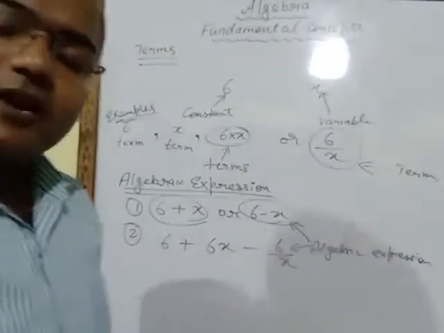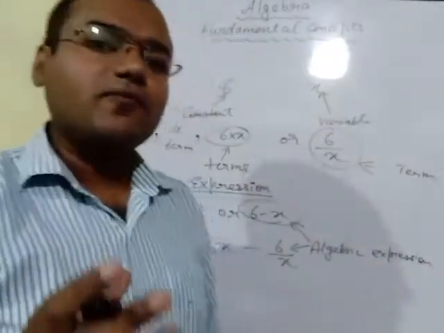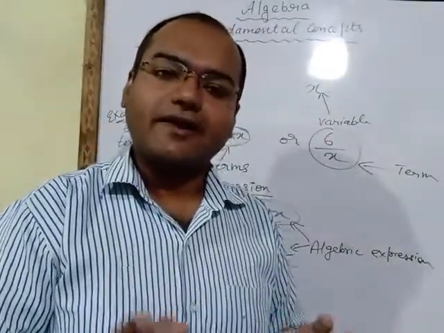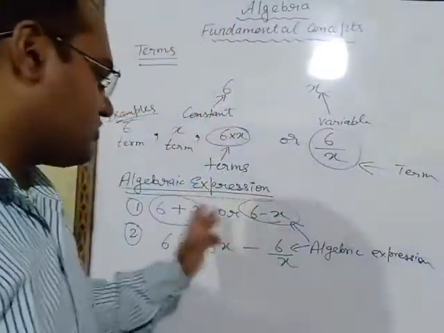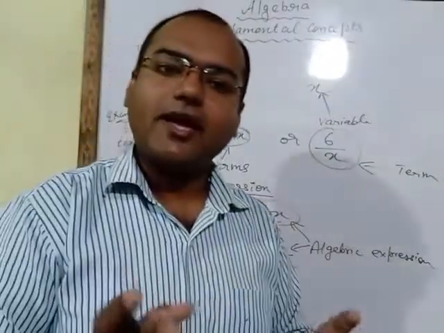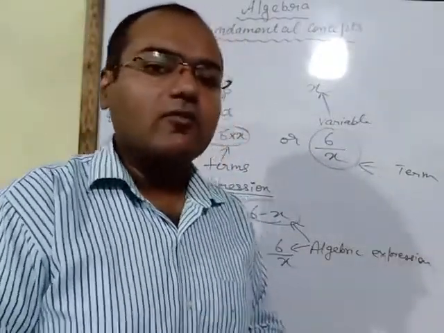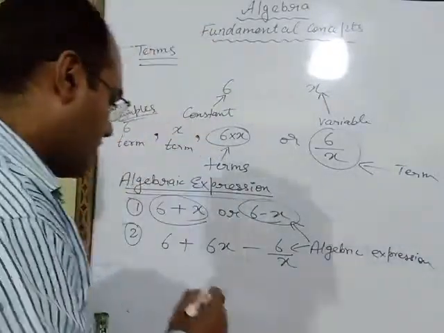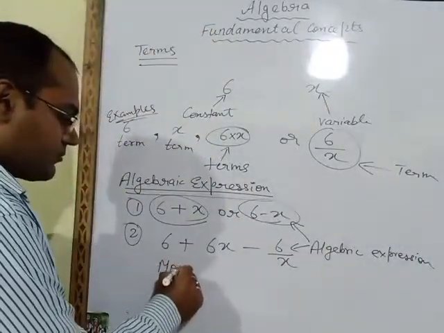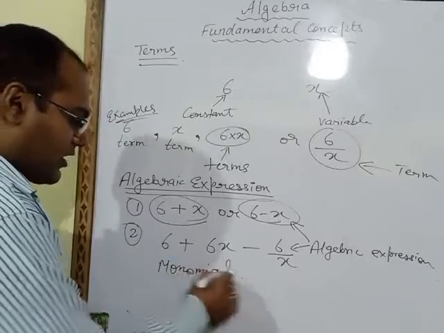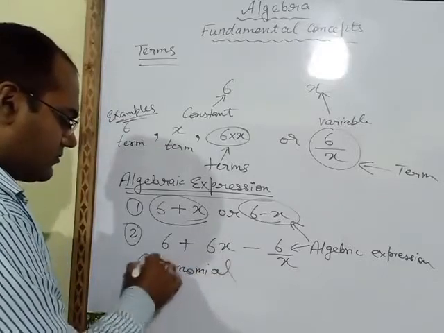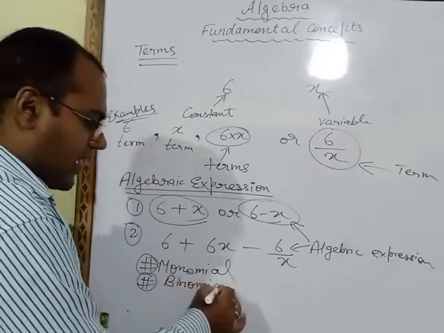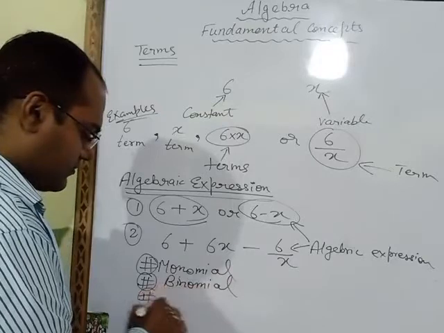So what is an algebraic expression? If we combine two or more terms with the help of an addition or subtraction sign, then such equations are known as algebraic expressions. Now algebraic expressions are of three types. The first one is monomial, another one binomial, and the third one is trinomial.